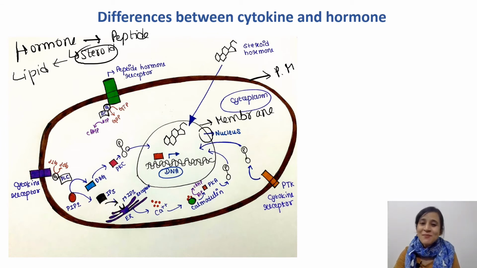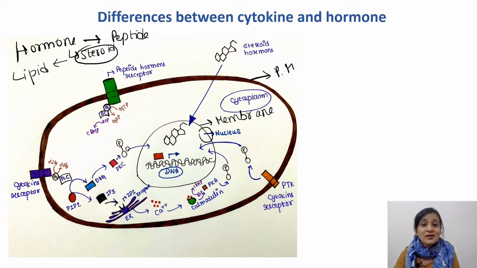Therefore they need some molecules to convey the message into the nucleus, because cytokine and hormone can enter the cytoplasm via some receptors or cell surface proteins. So they are now in the cytoplasm, but that doesn't mean they can enter the nucleus, because the nucleus is very selective. It doesn't contain any gate to allow them.